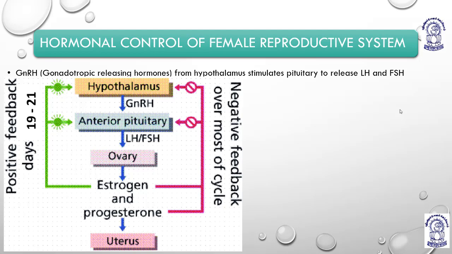We talked about gametogenesis, how a primordial germ cell forms oogonia, and that oogonia converts into the primary oocyte, then the secondary oocyte, under the different forms of follicle: the primordial follicle, primary follicle, secondary follicle, tertiary follicle, and the mature Graafian follicle. We talked about the hormones.